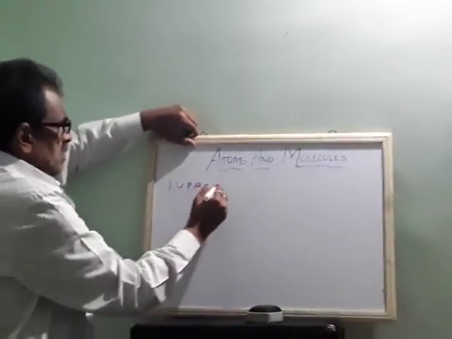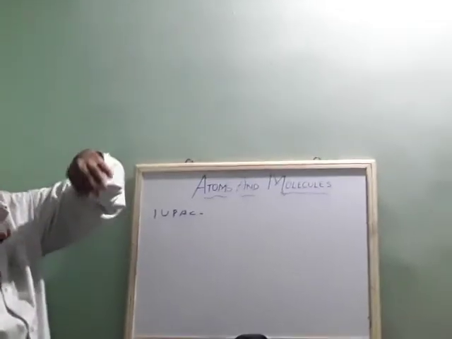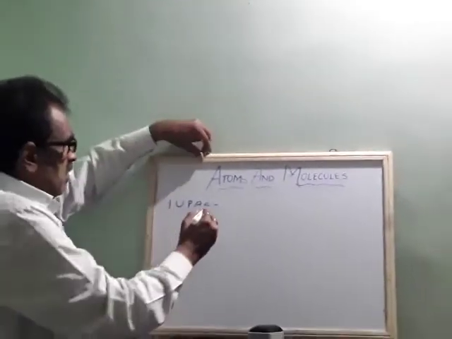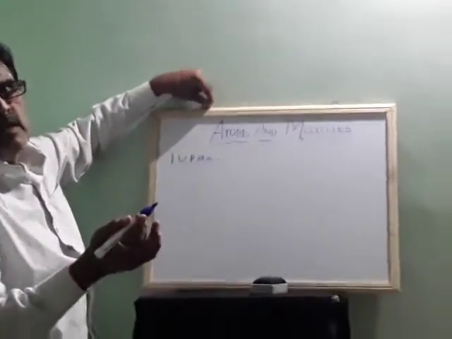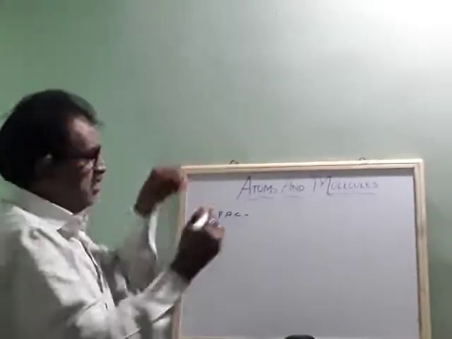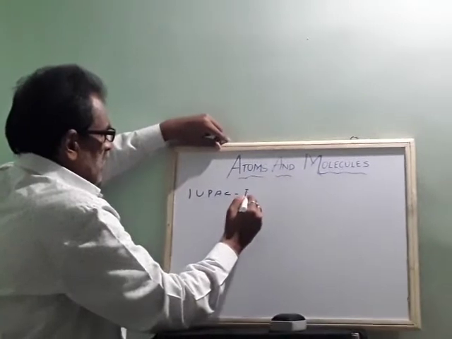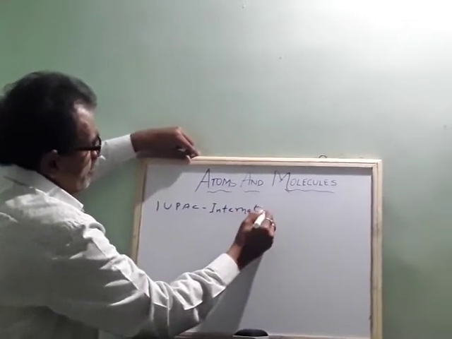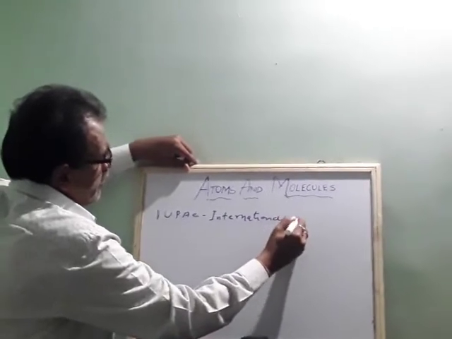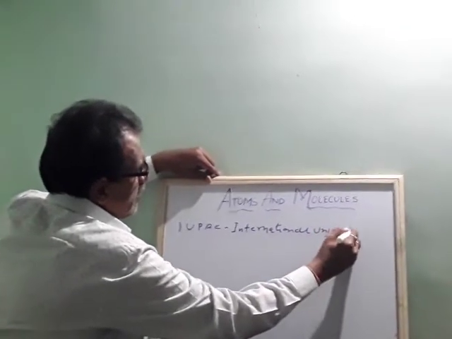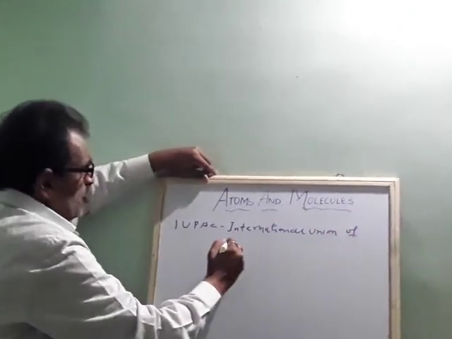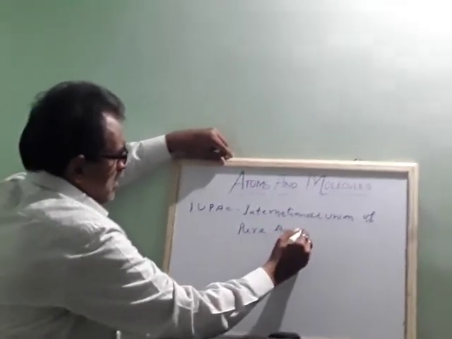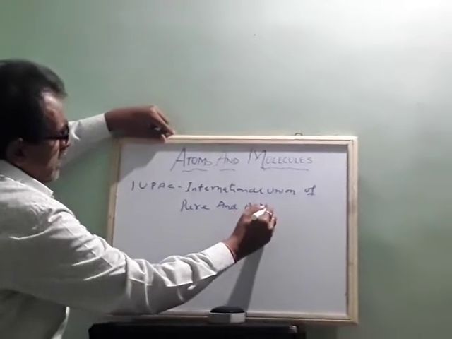IUPAC. Okay, what is this actually, IUPAC? It is an international scientific organization. Okay. So that is the International Union of Pure and Applied Chemistry.